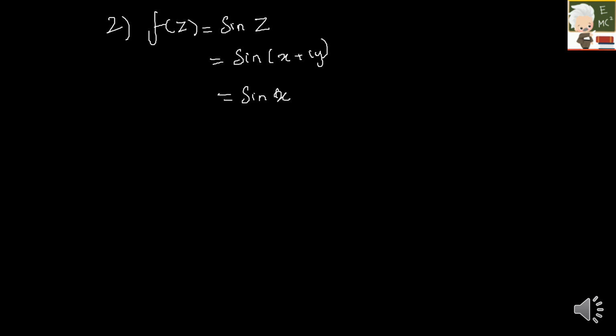So the second question I am taking here is f of z equal to sine z. f of z is equal to sine z, where z I can write as sine of (x plus iy). So this is in the form of sine of (a plus b). Again I can split this using the trigonometric identity, which will be sine a, so sine x, cos b, so cos iy, plus sine b, so sine iy, into cos a. So cos a is cos x, right? So here it is cos iy.